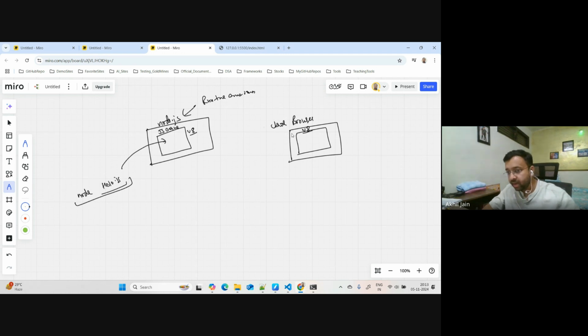But here in the browser, the browser has other needs, right? What we need to do is provide our browser the index.html file. This was my index.html file which I provided to the browser, and I said, okay, take this file and render it. But while reading that file, it came to know there is a script tag there, which has a path to a JS file. And because the browser needs to render this HTML, it will pass this JS file to the engine, to V8.